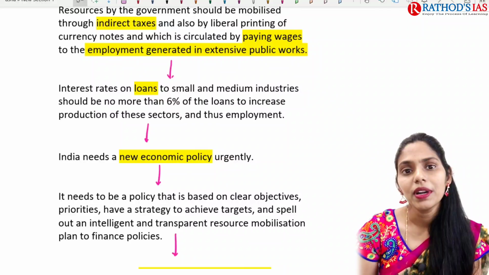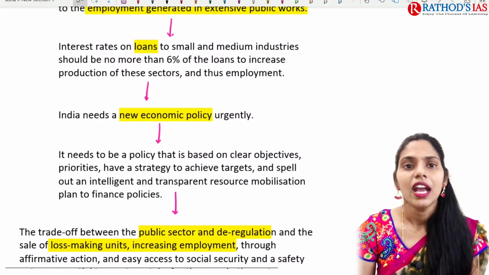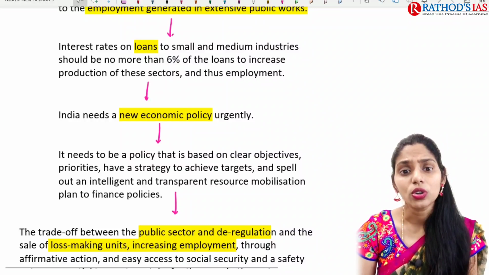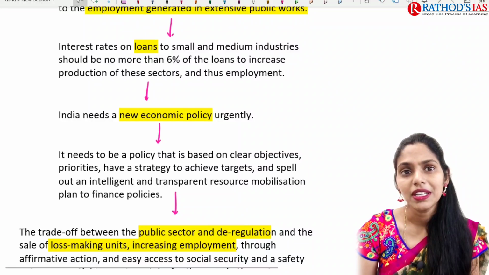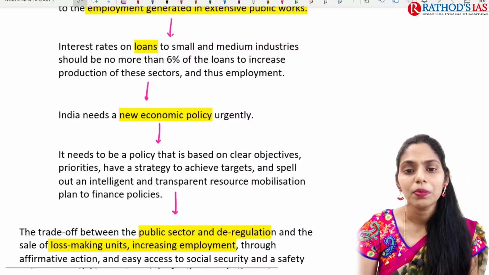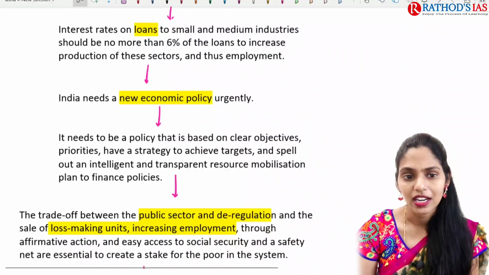So whenever employment is generated, what happens? There will be a supply of money in the market. And what interest rates are present on the loans? They have to be very small, and for small as well as medium industries, they should not be more than 6% on the loans, to increase the production of these sectors.